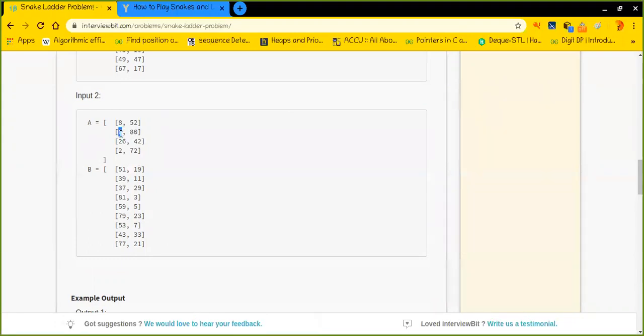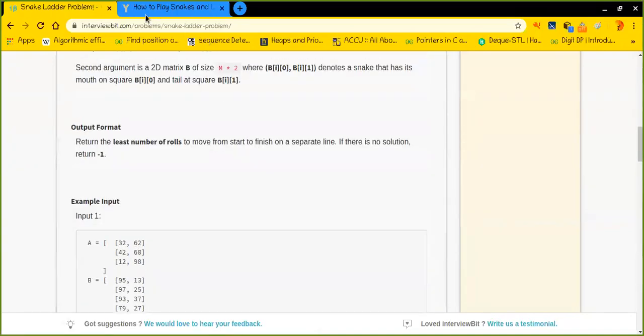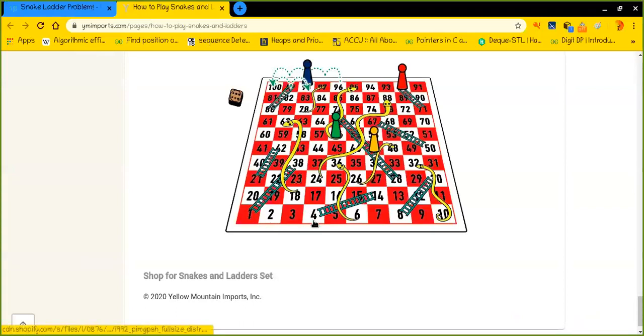So I need to be able to see that, okay, if I'm at 6, then is it a kind of ladder, or is it a snake's mouth or something like that. So if it is that, then what is my next position? Okay. Are you getting me? For example, I'm right here.